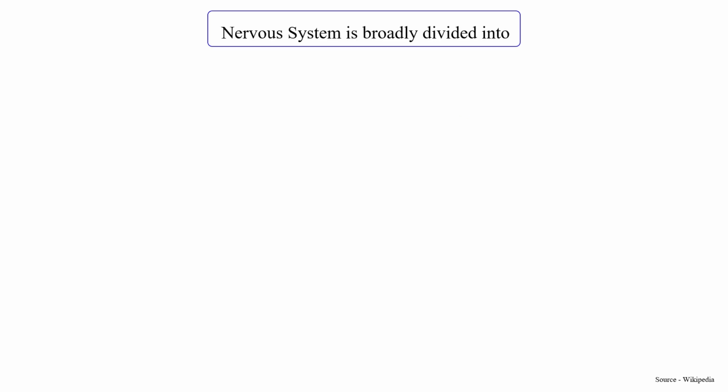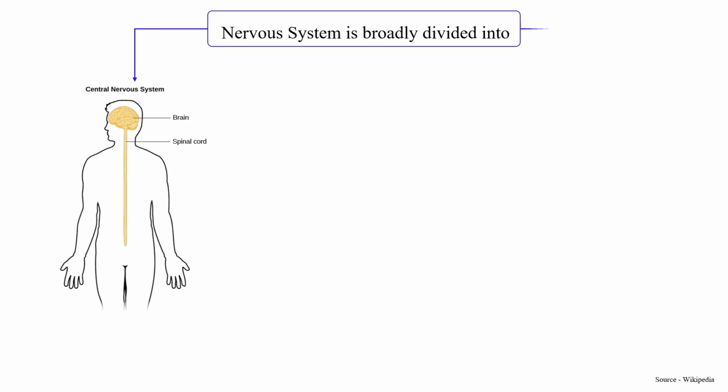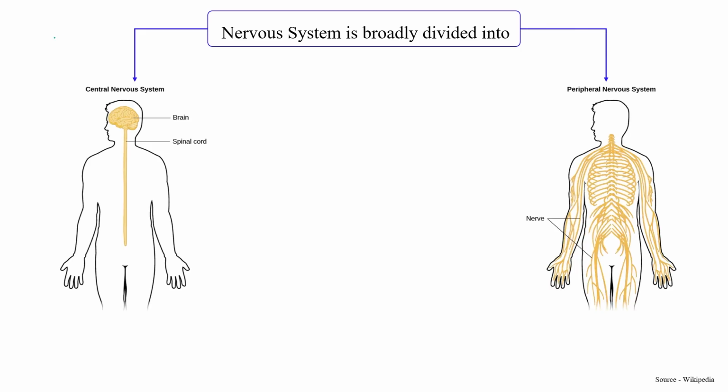So if we broadly divide this nervous system, we can say that the nervous system is of two types. First one is CNS, or central nervous system. Another one is PNS, or peripheral nervous system. This CNS includes brain and spinal cord.